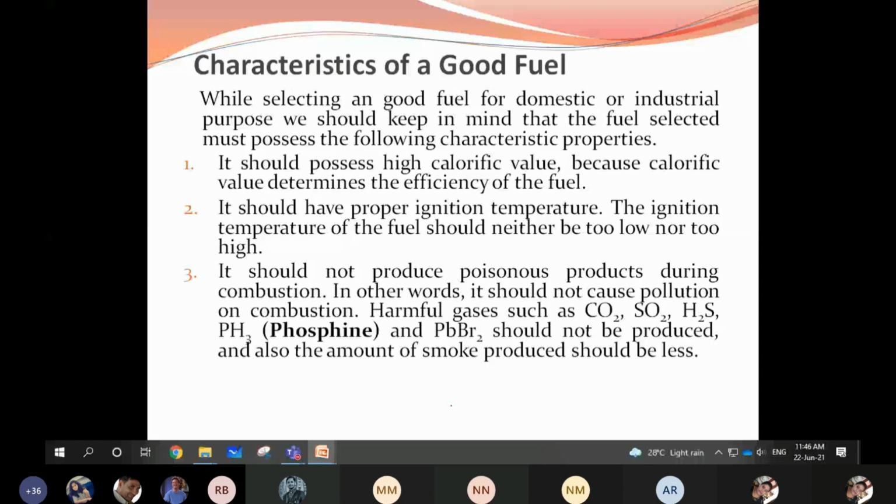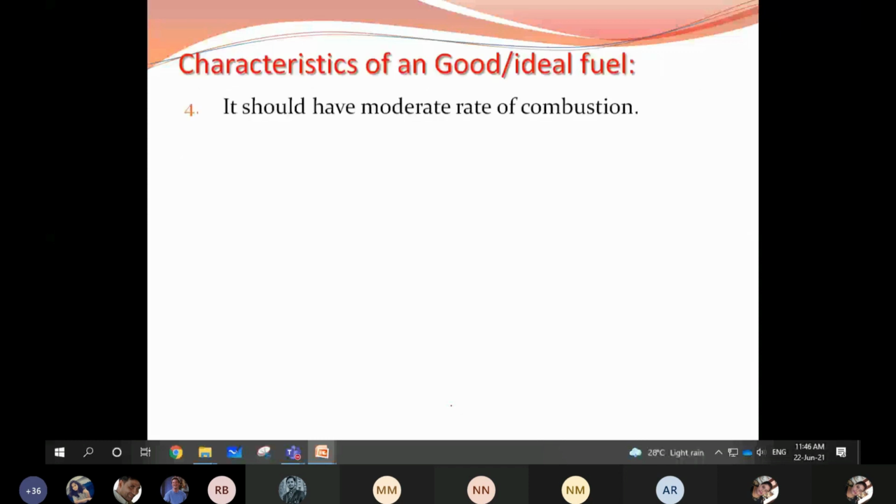to the environment. And the fourth characteristic is that it should have a moderate rate of combustion. It should not ignite in an explosive way, it should not ignite very fast, and it should not delay in process. It should have a proper combustion rate.